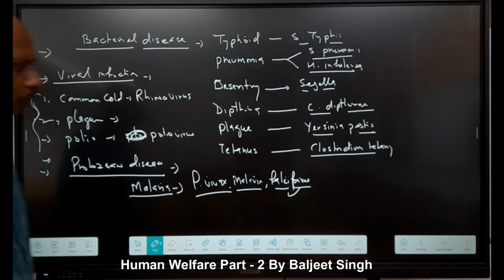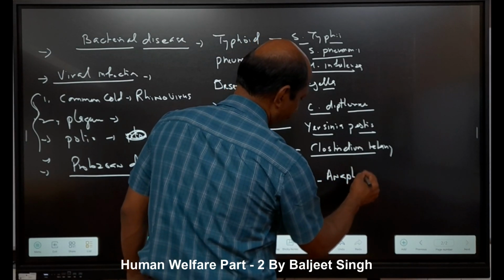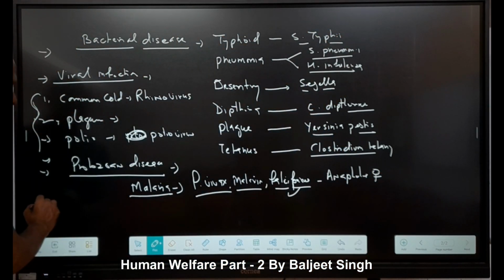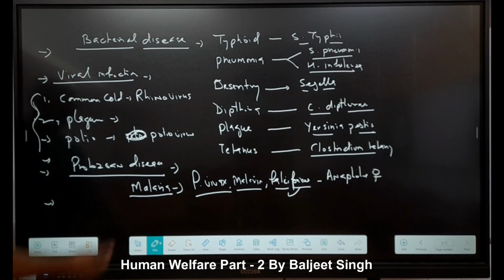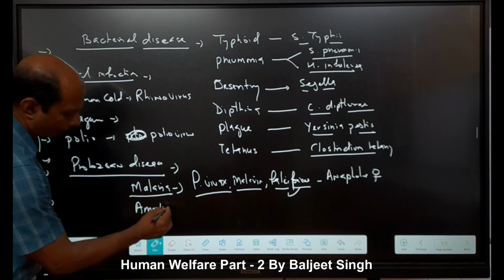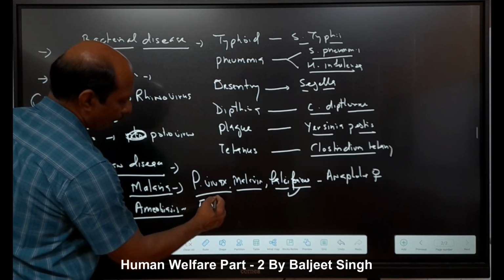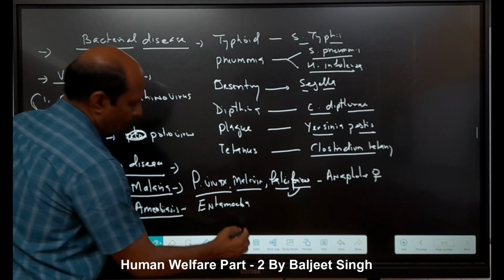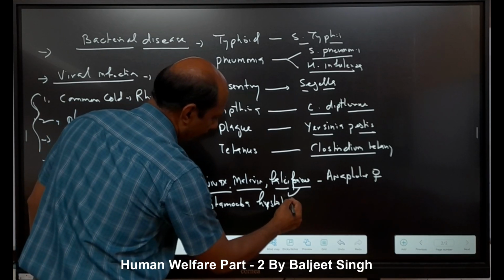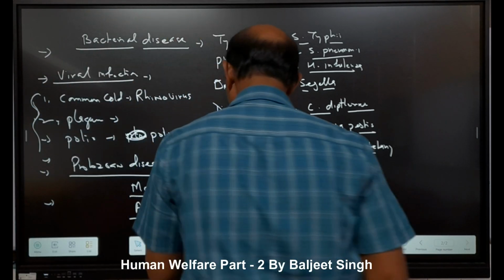The vector is the female Anopheles, right? Another protozoan disease is amoebiasis, amoebic dysentery, caused by Entamoeba histolytica. So two protozoan diseases are given here.